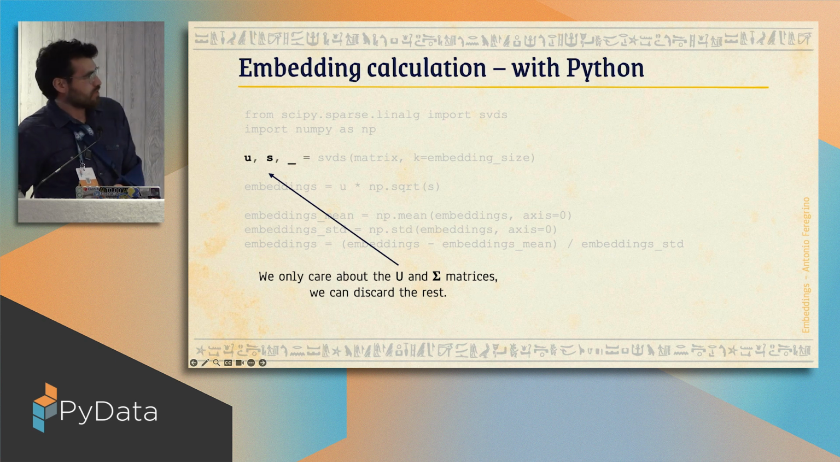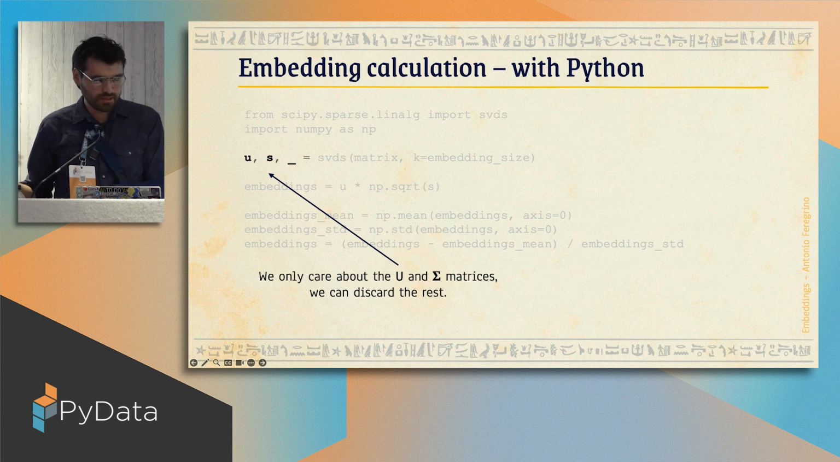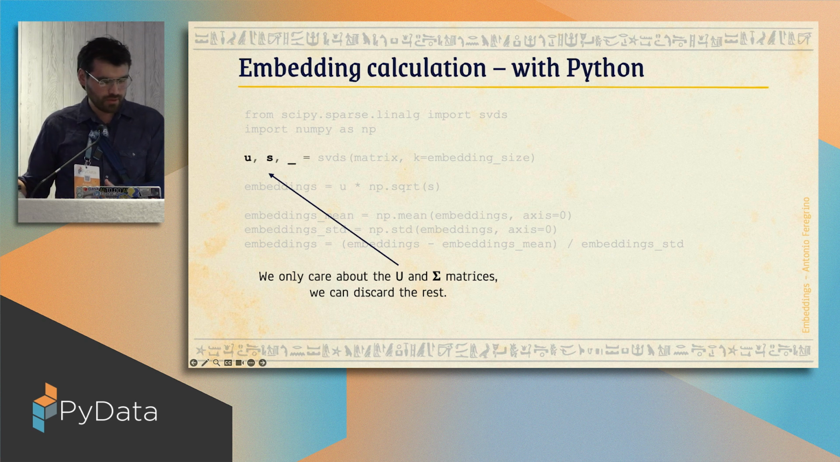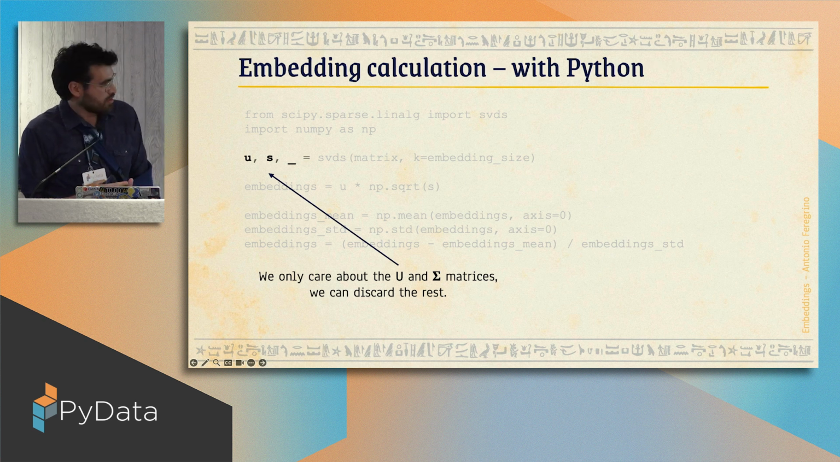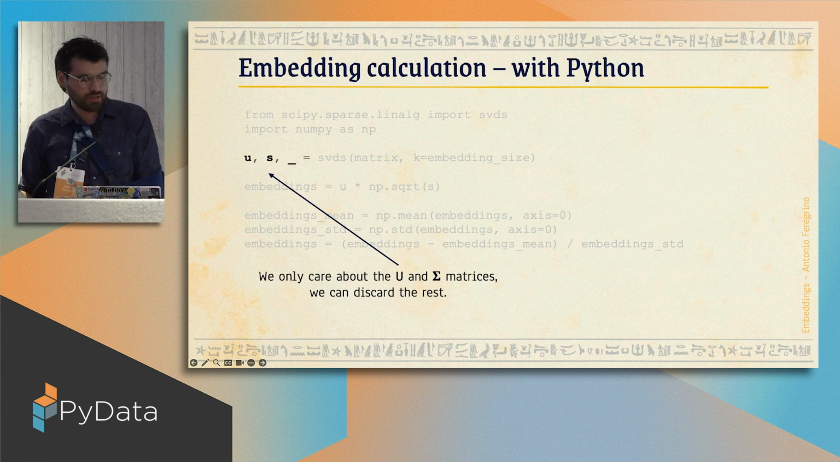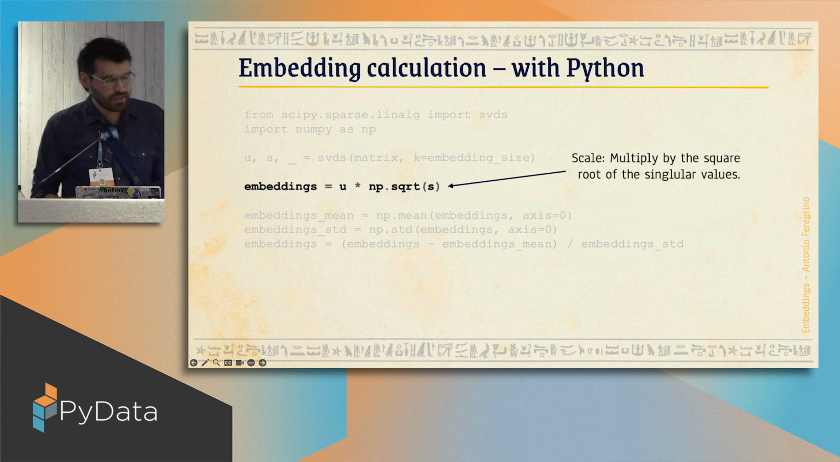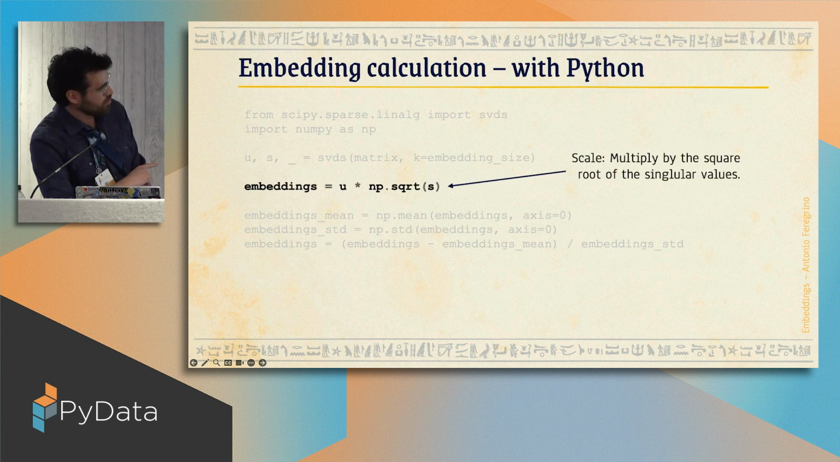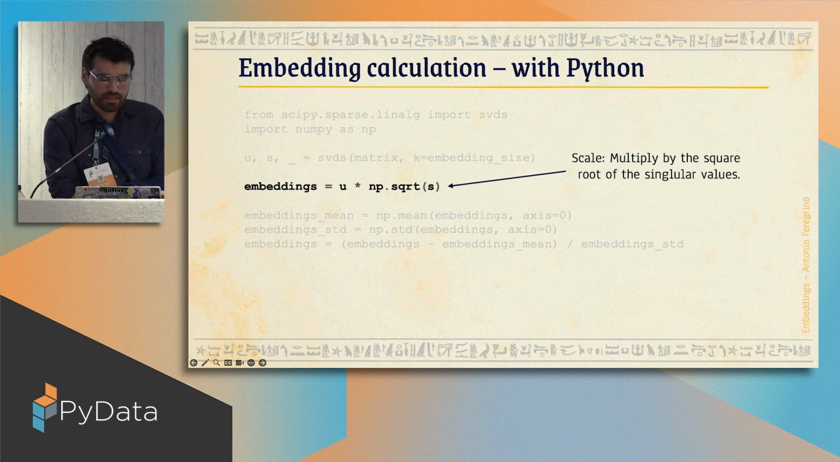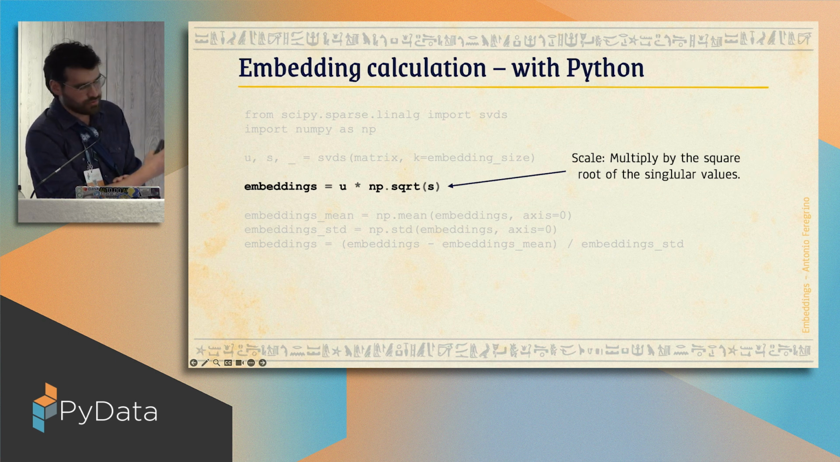Then remember, SVDS returns 3 matrices, U, sigma, and V transpose. As I mentioned, we only care about U. S is for some other purpose you'll see in the code, but we don't care about V, so we're just basically discarding it. The next step is multiplying U by the square root of the singular values. This is not a strictly necessary step. This is just scaling those vectors.